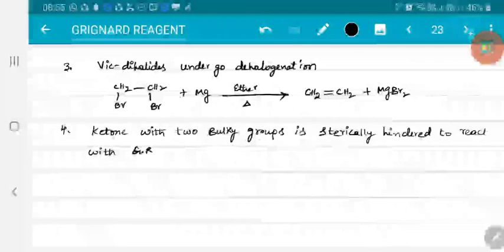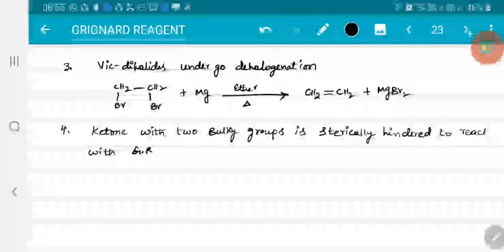Right. Now here, if you have any aryl Grignard reagent with some substituent either at meta position or para position or ortho position, etc., in such cases Grignard reagent will not react in a normal way, right? It will react in some other ways.